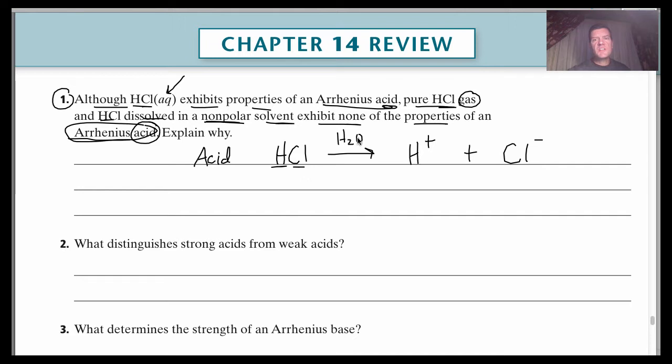And this H+ combines with a water molecule in the water solution to make actually H3O+. That is called your hydronium. So if the compound, when you put it in water, is increasing the concentration of hydronium ions, then according to Arrhenius, it is an acid. Well, if you just have HCl gas, it's not in water.